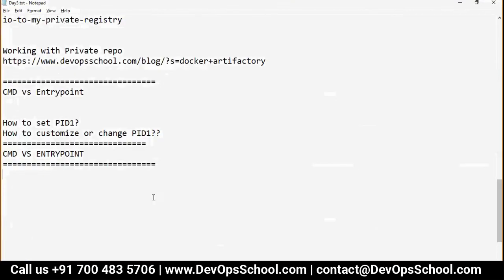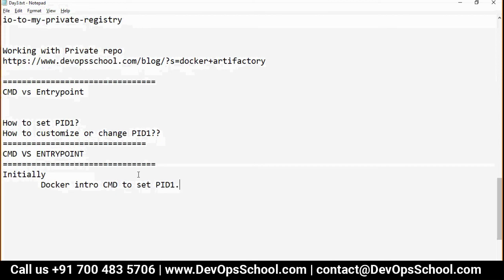Now, if I look at CMD, initially Docker introduced CMD to set PID1. That was the idea initially. PID1 means the container runtime environment.